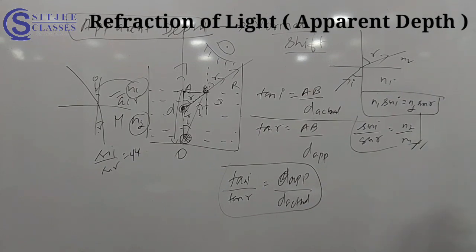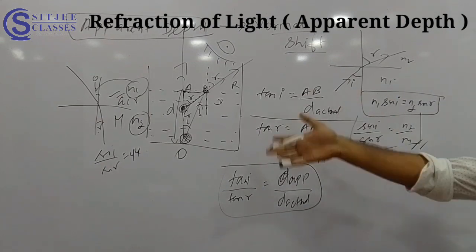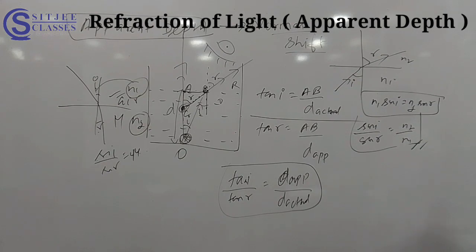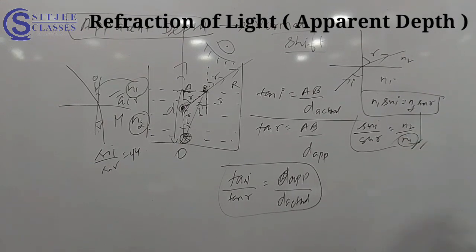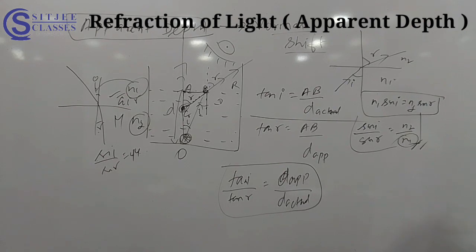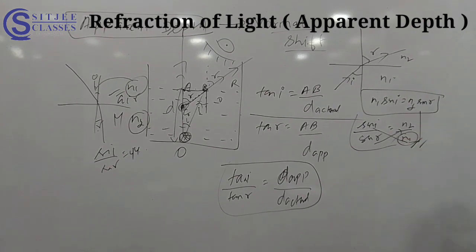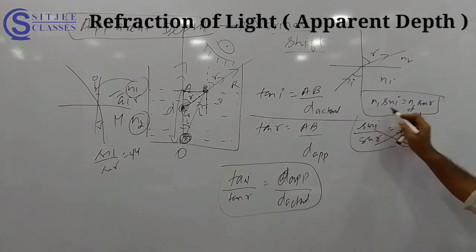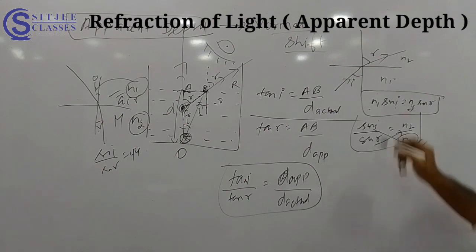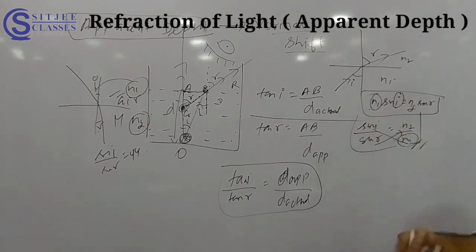So what is n2 and n1? Refractive index of that medium 1 and medium 2. See, if medium 1 is air, then it will become 1, and medium 2 is only there, so I will just write as mu. So it will automatically come. Understood? I have a very simple concept. I multiply this here and here, cross multiplication. Now it will look like n1 sin I equal to n2 sin R. This is very easy for me, because whichever side angle you have taken, that side refractive index you can take. Are you able to understand?